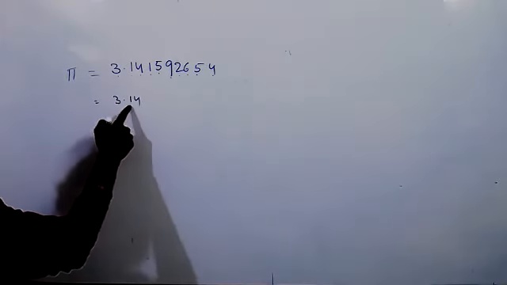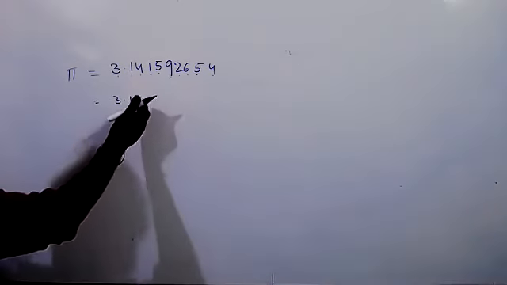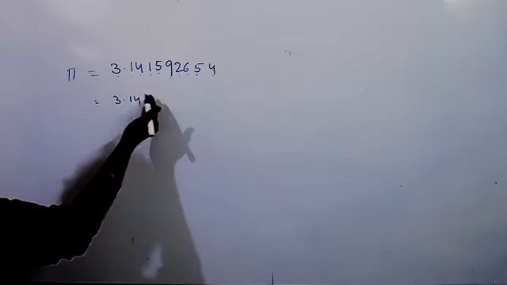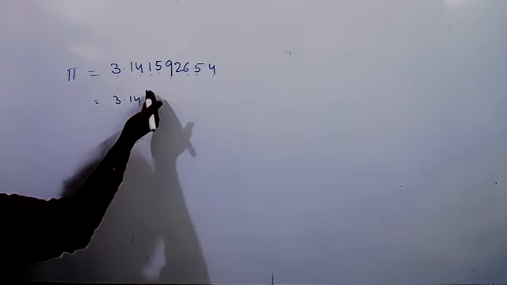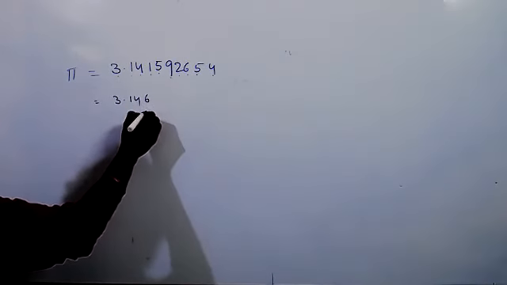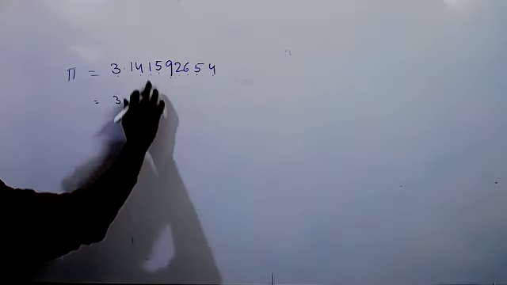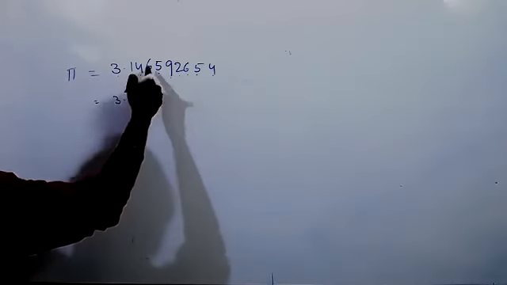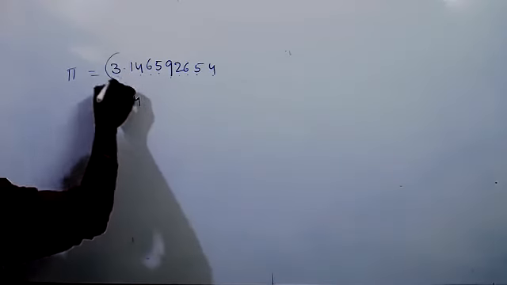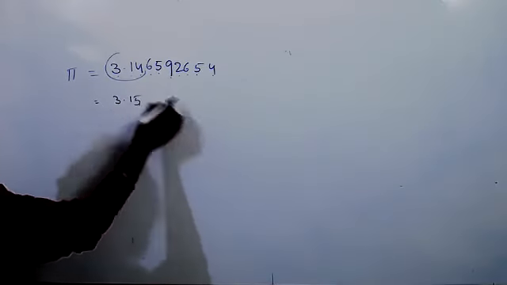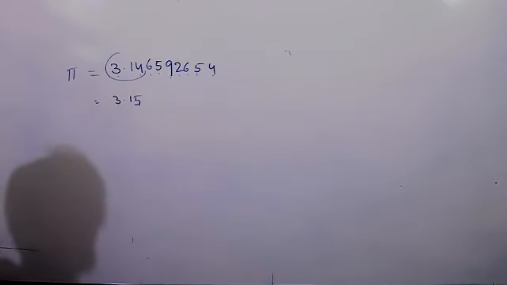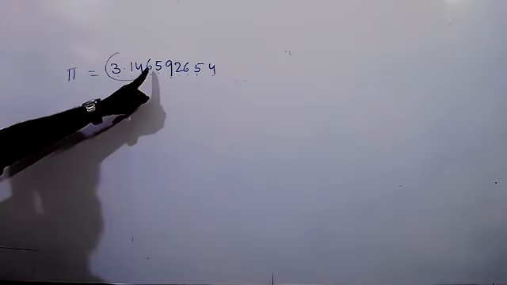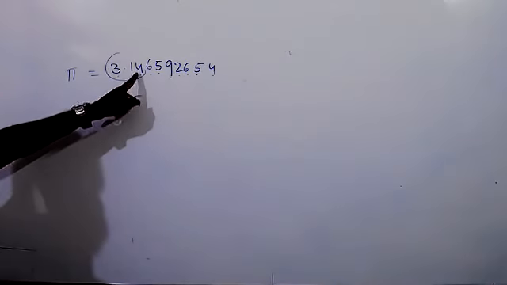3.14 is a 3-digit number. On the right-hand side, for the 4, there is no higher value. If it is 6, and you want to round up this number to 3 values, how much will you get? 3.5. If the value is more than 5, then the 4 will become 5.